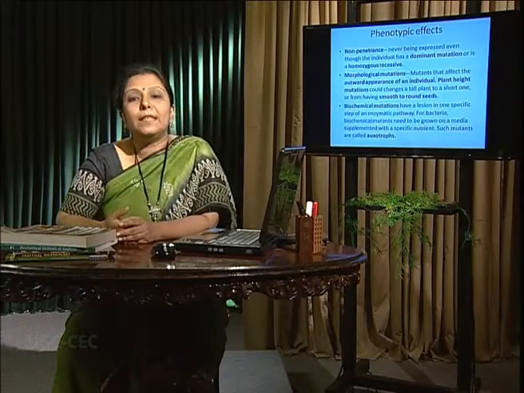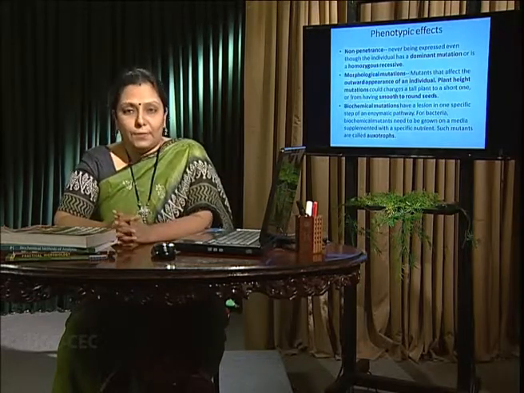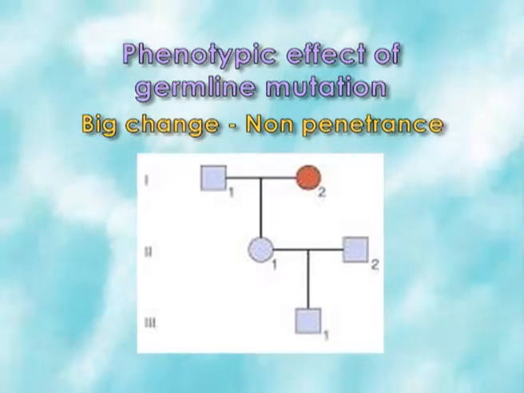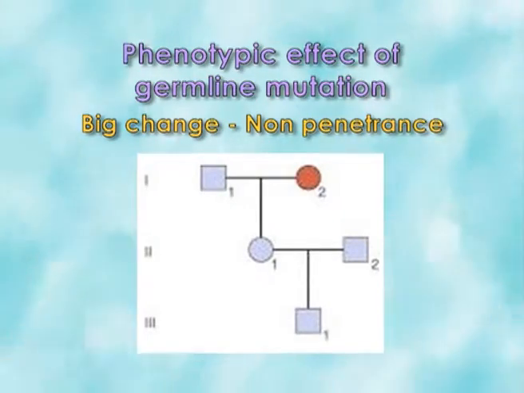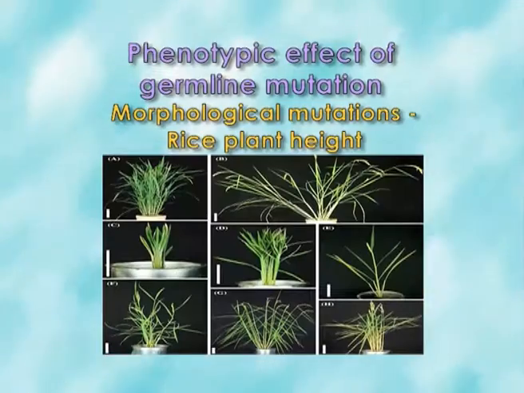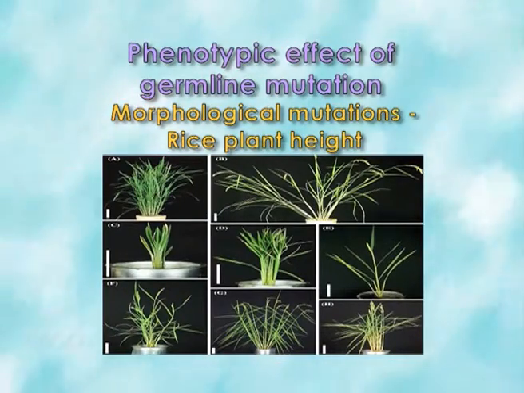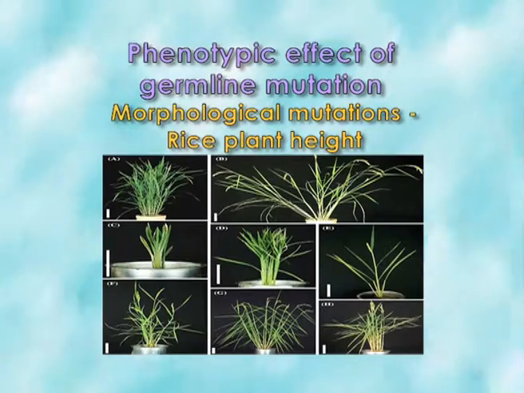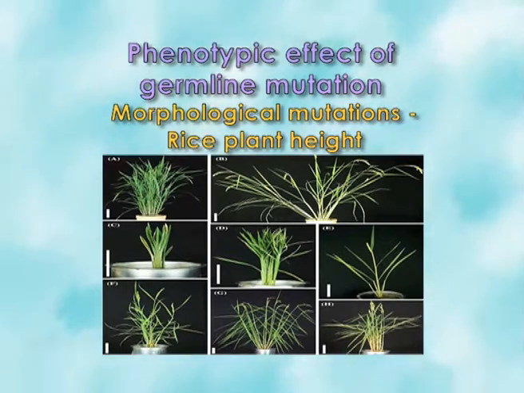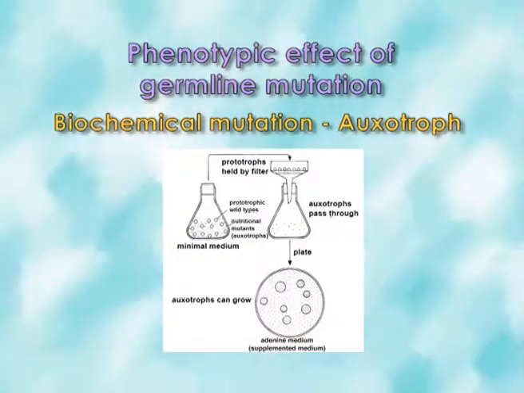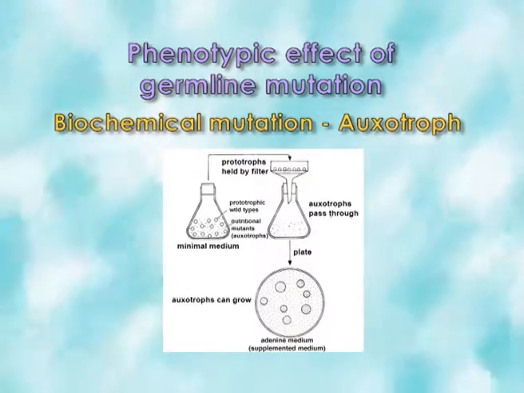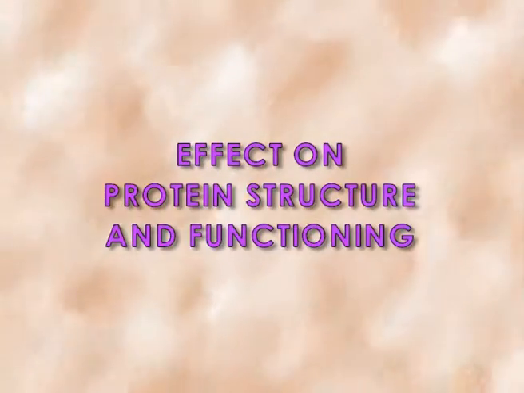Next, phenotypic level. Non-penetrance: either dominant or homozygous recessive, at any time they are not expressed at the phenotypic level. And morphological mutants, the outcome at the phenotypic level, come from a biochemical mutation, that is, the enzyme regulated by the gene causing a lesion in the biochemical pathway. So, biochemical-level mutations like auxotrophic mutations can be manifested at the morphological level.